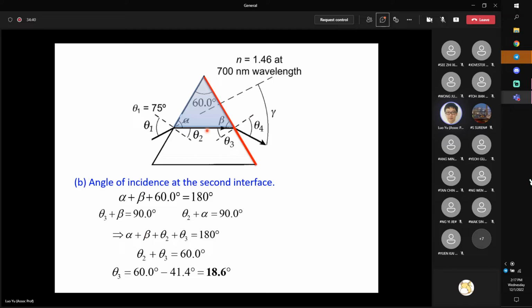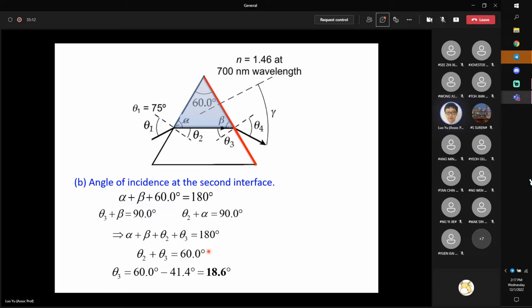The two angles inside the prism, the summation of them is always equal to the apex angle. Theta 2 plus theta 3 always equal to the apex angle. If the apex angle here is 60, it is equal to 60 degrees. If this angle is 30, then theta 2 plus theta 3 equals 30. If it's 90, then theta 2 plus theta 3 equals 90.